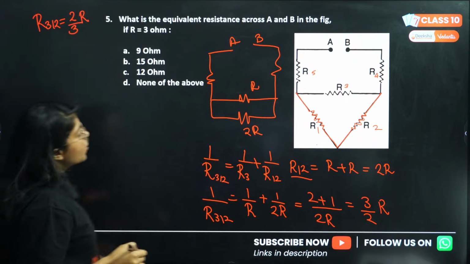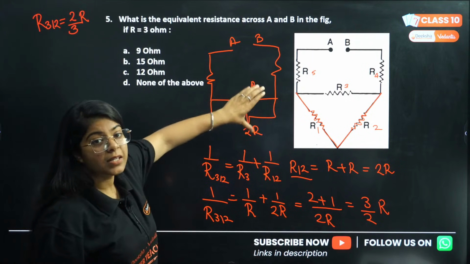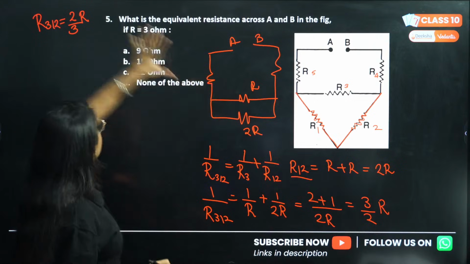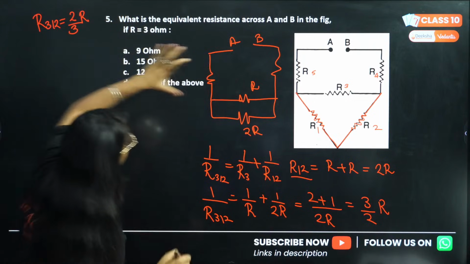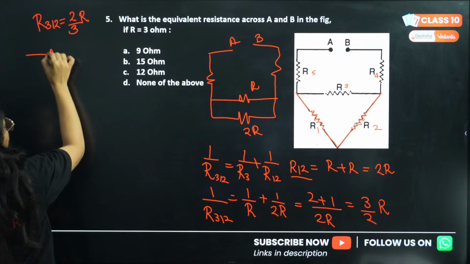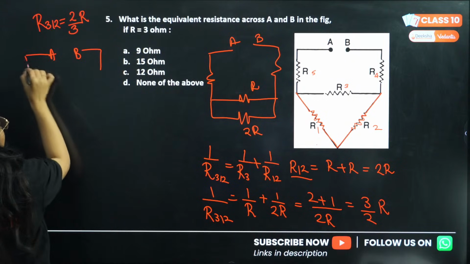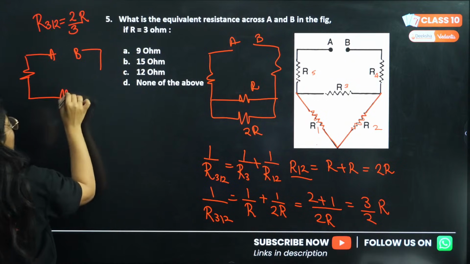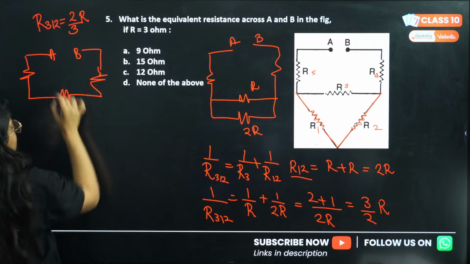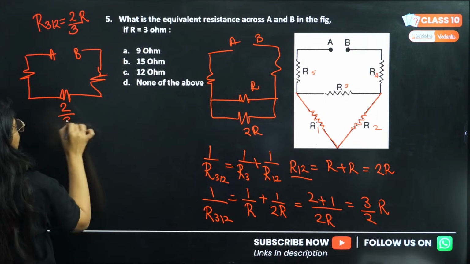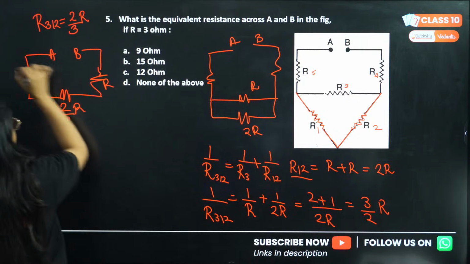Correct? So this whole part becomes 2R by 3. Now the circuit becomes this A, B, and we have two more resistances, this one and this one. This is 2R by 3, this is R and this is R.